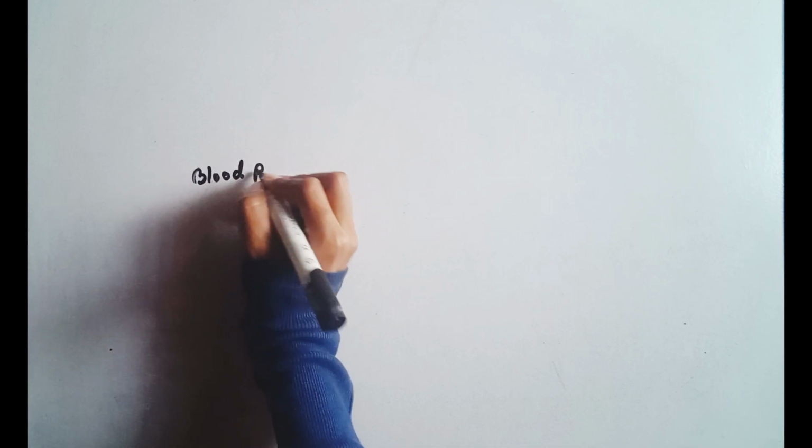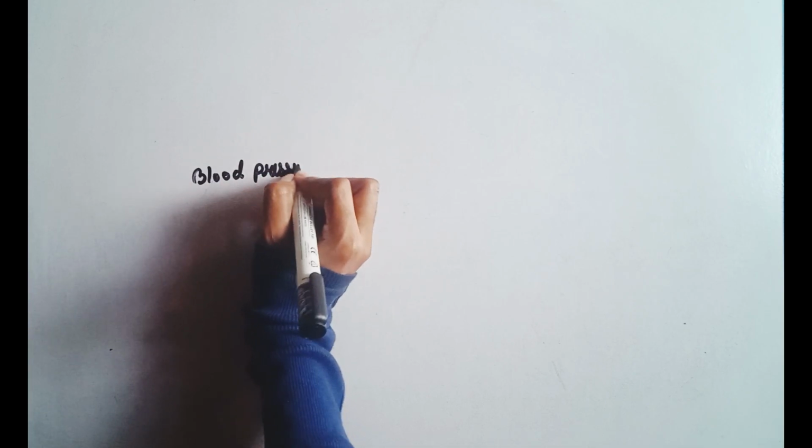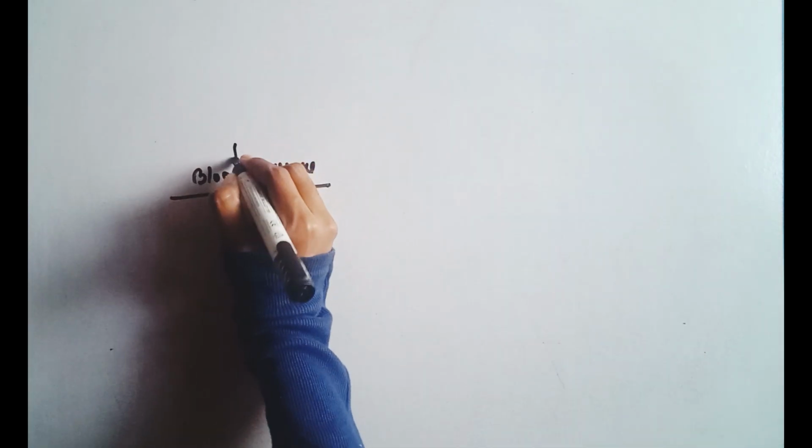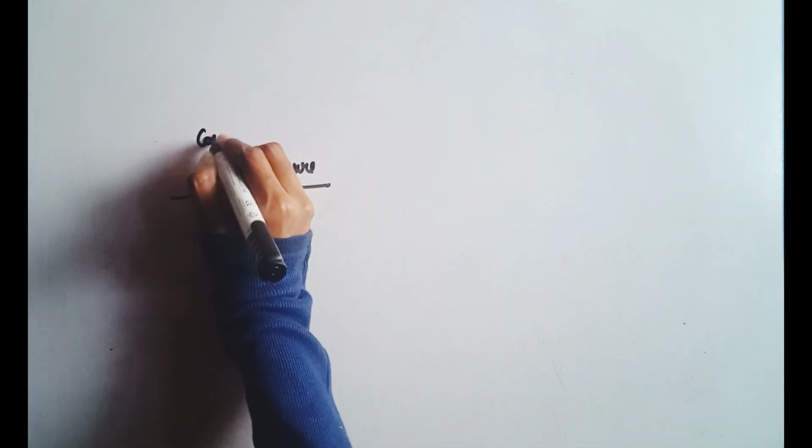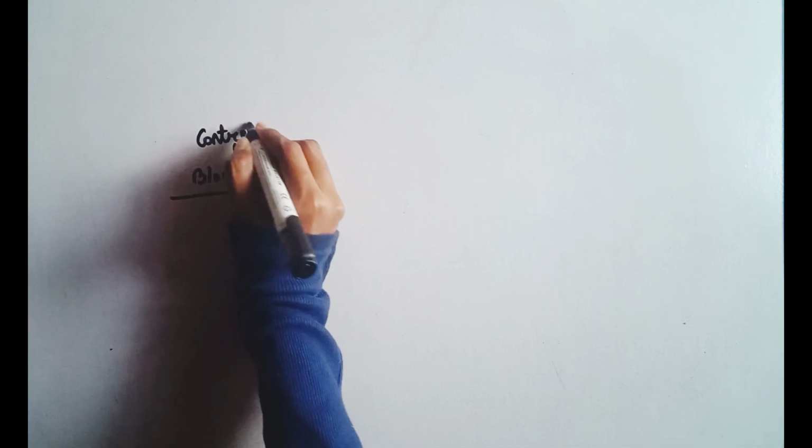To understand the negative feedback system, let's take an example of blood pressure. Blood pressure is a controlled condition.